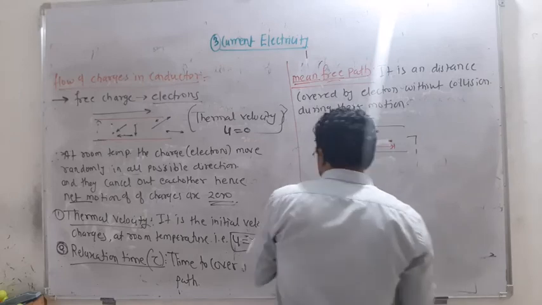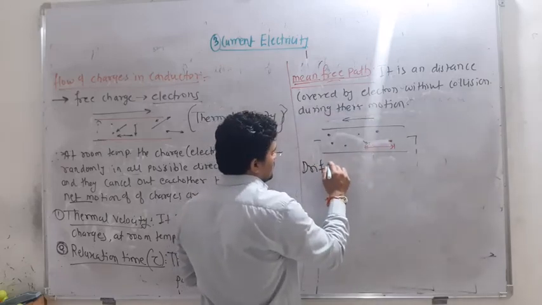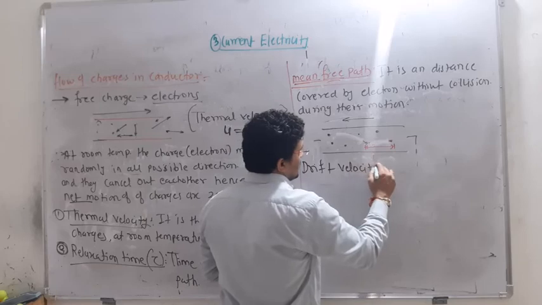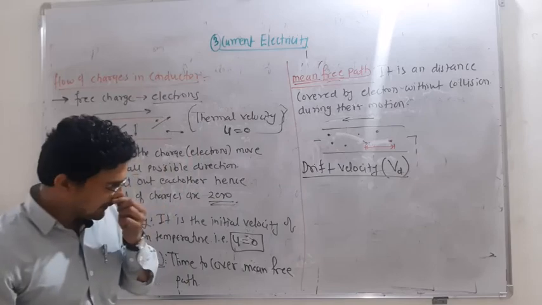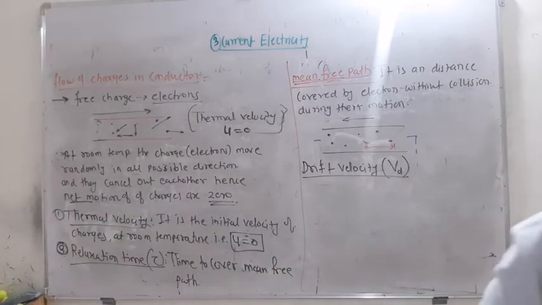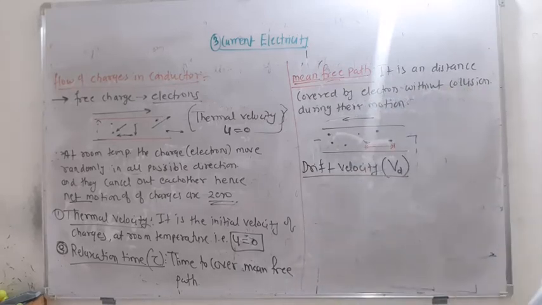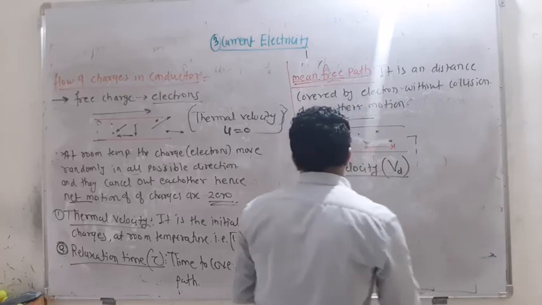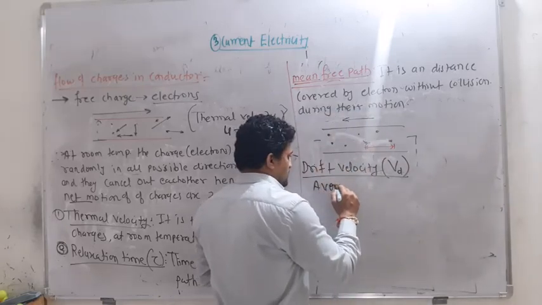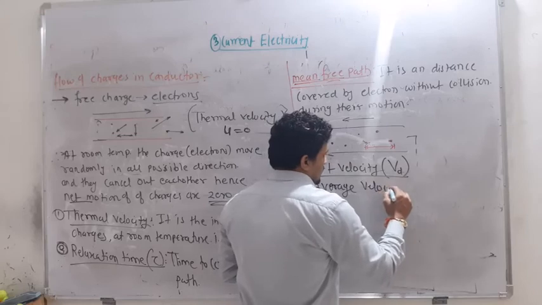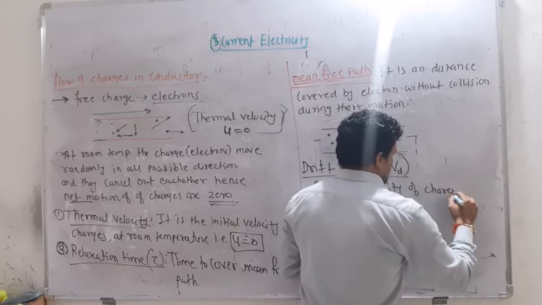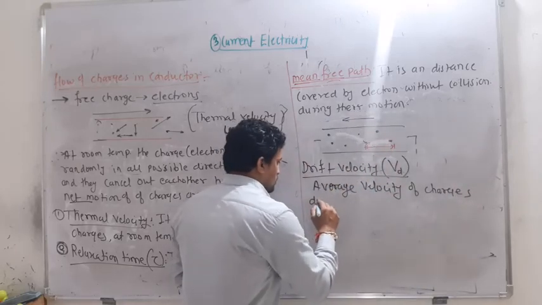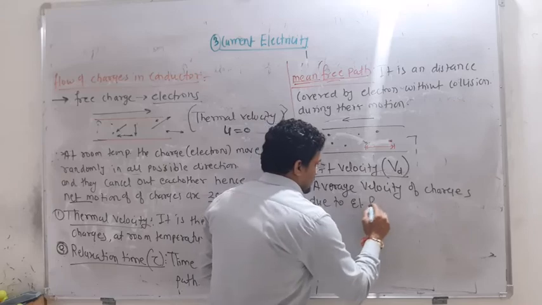And then the next term is drift velocity, represented by Vd. The definition is simple: it is the average velocity of charges due to the electric field.